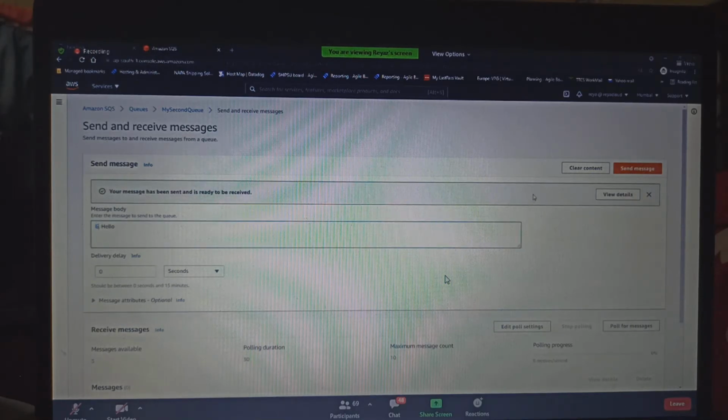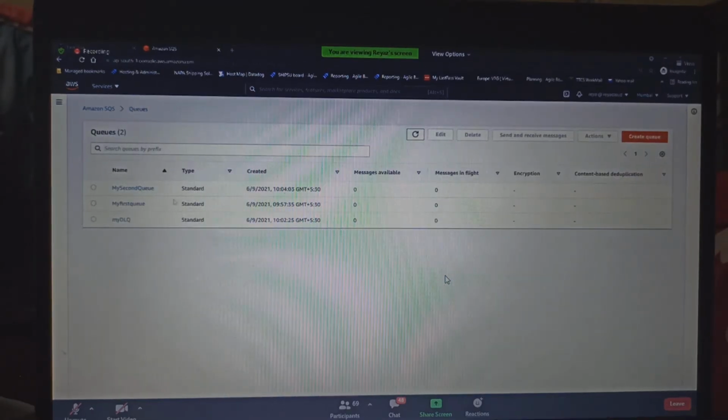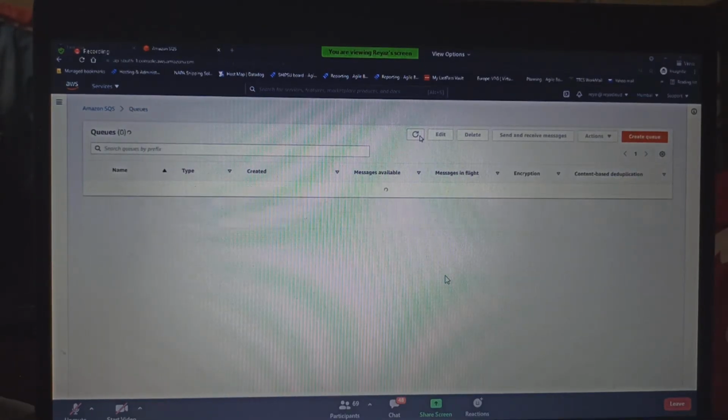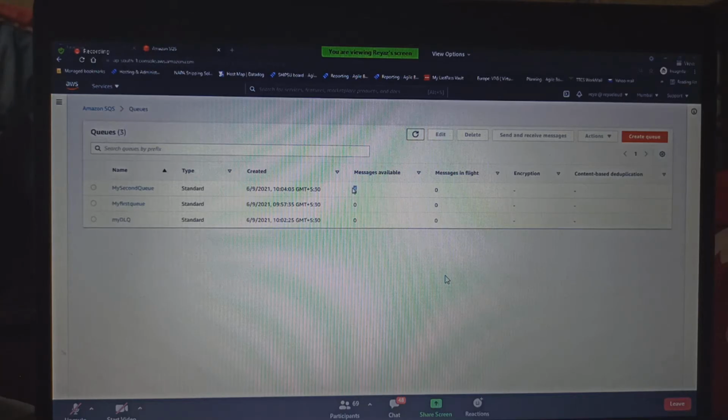I have sent 6 messages. Okay. So I go back and see in my second queue how many messages are there, guys? 6 messages are there. Now I will try to receive it. So go inside the second queue.